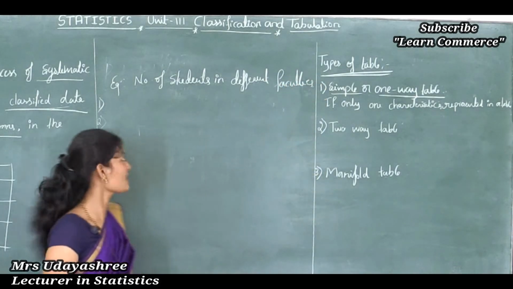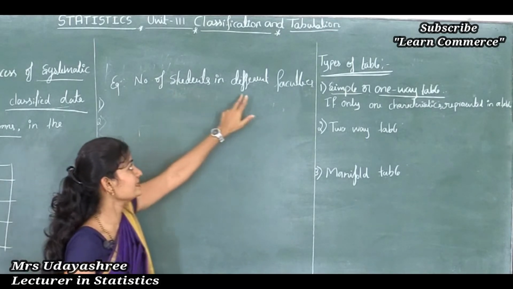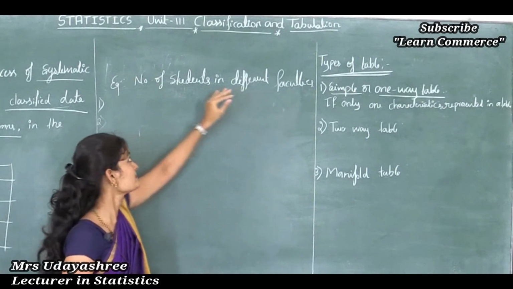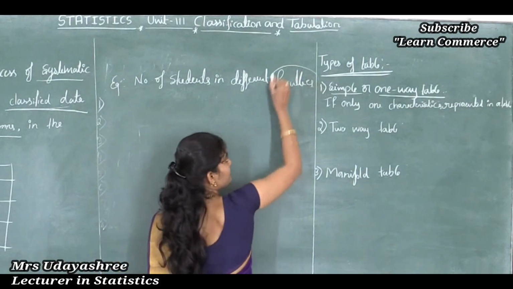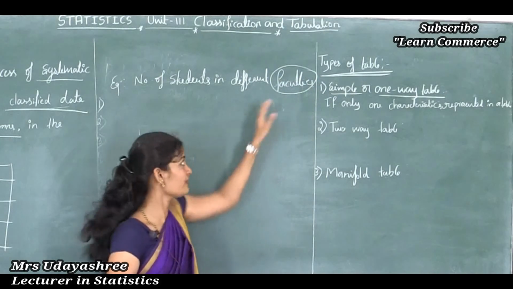See, this is one example. Here only one characteristic is there, that is faculty. So faculty is only one characteristic.